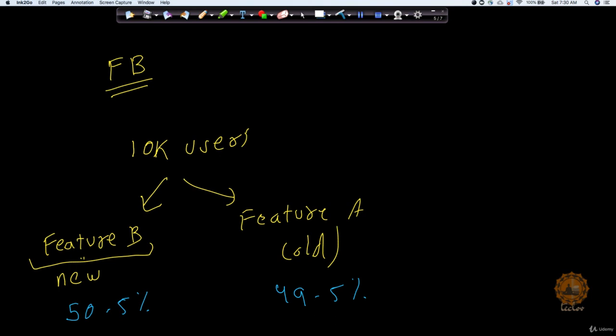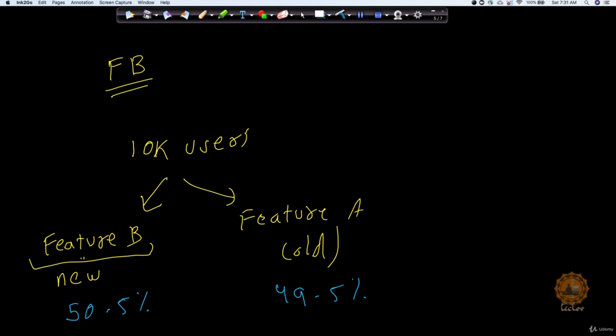So what are the advantages you have achieved here? Facebook saved a lot of time, they saved a lot of money, right? And basically they could now get some result out of it. But hold on. How can you be so sure that the insight inferred from the sample holds true for the population as well? Because I can't really say with just these 10k users that my feature B is better than feature A.